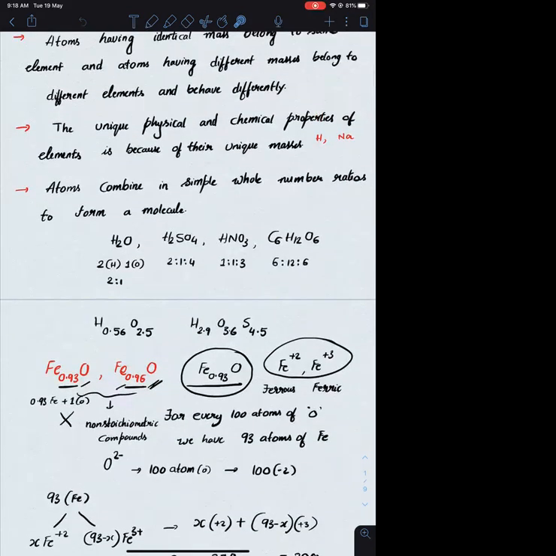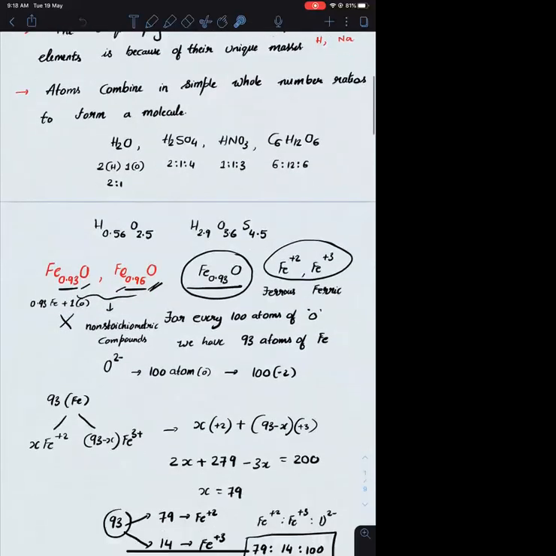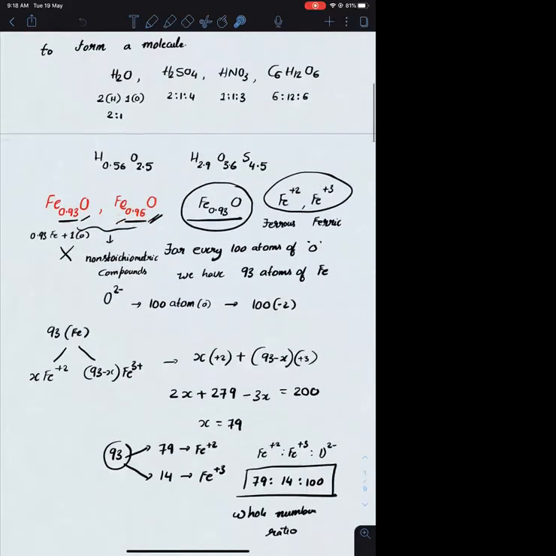And one point he mentioned: atoms combine in simple whole number ratios. This is true even now because the atom is the smallest indivisible particle which takes part in the chemical reaction. So you can never encounter something like H 0.56 and O 2.5; that will not be possible. But you can see some compounds of the formula Fe0.93O or Fe0.96O or Fe0.97O. These formulas are of the type of compounds called non-stoichiometric compounds. In these also, atoms are combined in simple whole number ratios only.